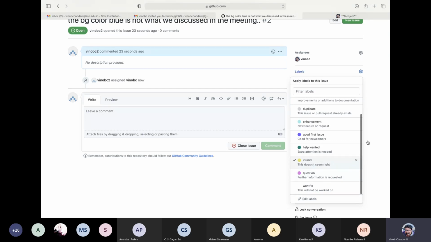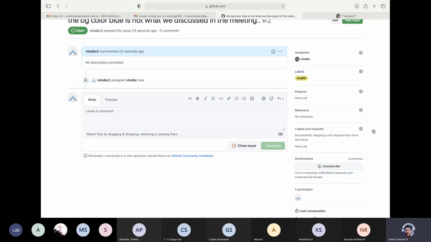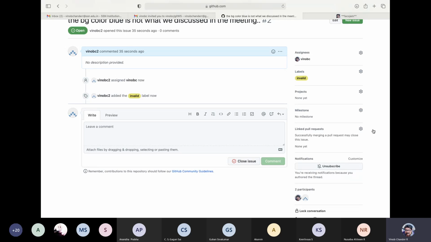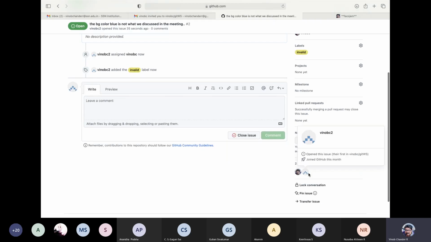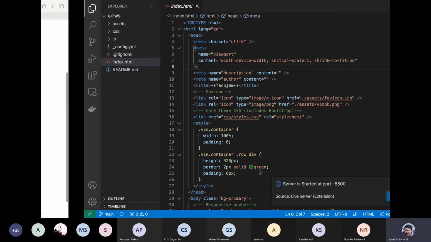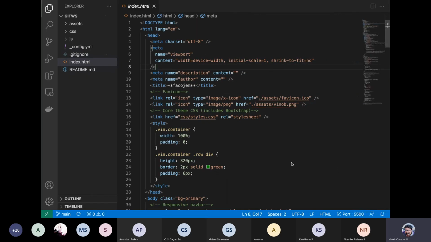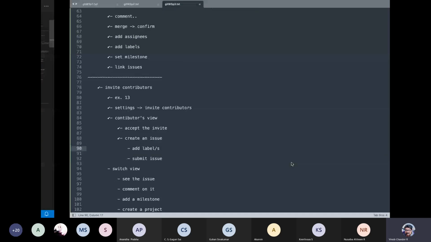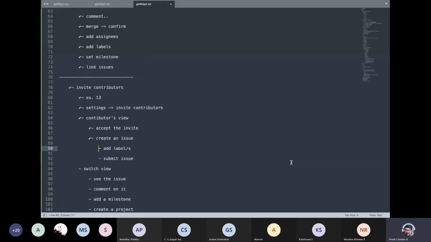Say we say this is invalid, right, because we have agreed upon a dark background. So we say that this is invalid. We can associate this to a project. We don't have any project set, we'll create a project also. We can have milestones, etc. And again you can see there are two participants over here. So this is how you create an issue, guys. So this stuff is done. We have added some label, we have submitted an issue.